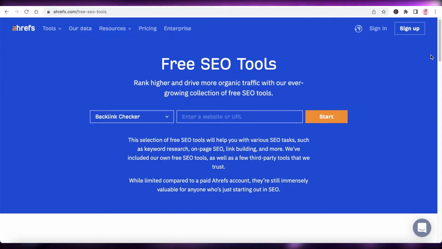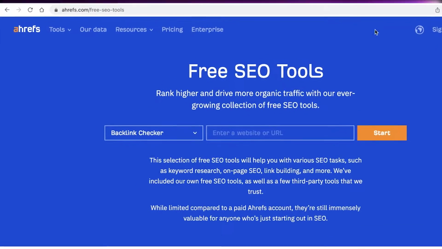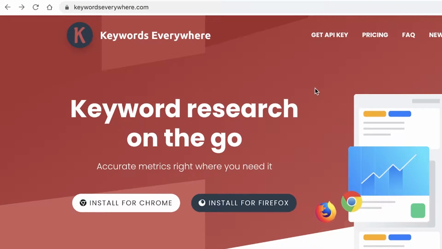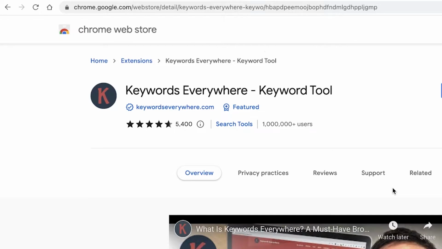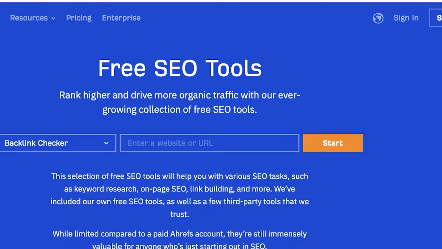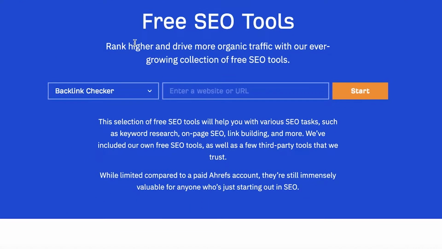Now, there are two tools that I like to use to overall analyze my Google web pages and to see what my competitors are doing and where my own web page is. Those two tools are the free SEO tools provided by Ahrefs as well as the Chrome extension called keywordseverywhere.com. So click on install for Chrome and then you will be led to the Chrome web store where you can simply install it to your Chrome browser, and then you can go on to the Ahrefs web page and get to their free SEO tools.